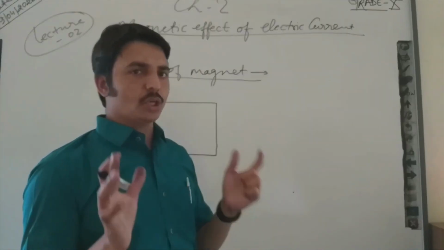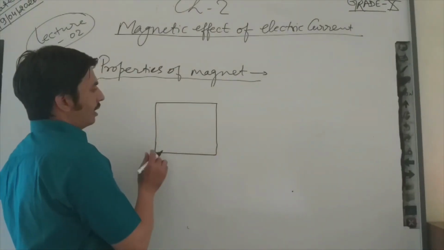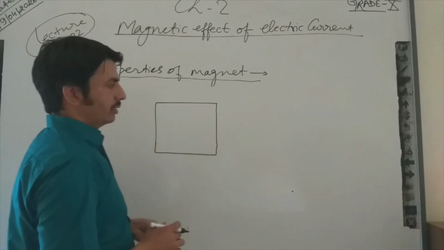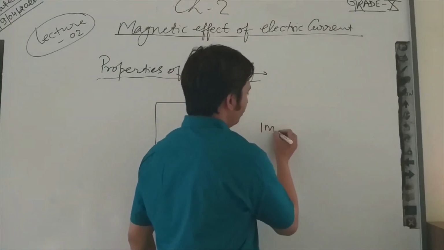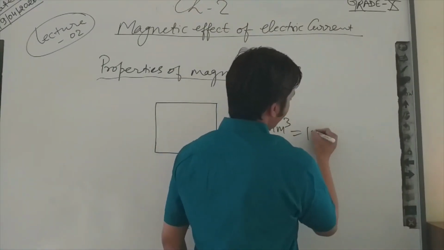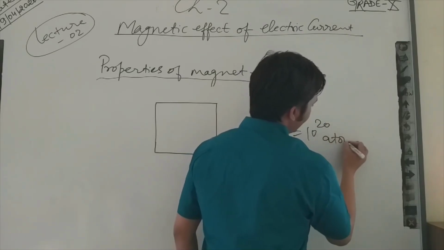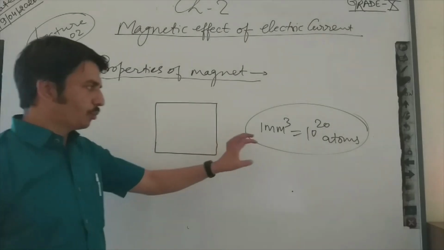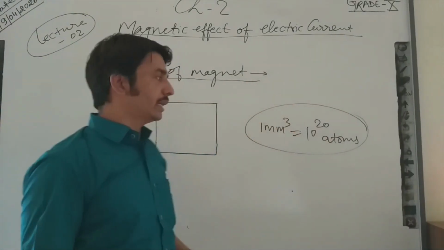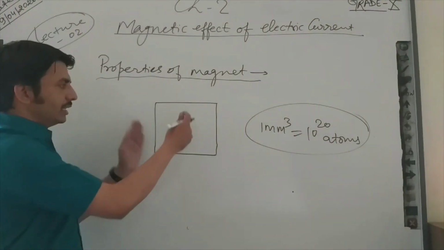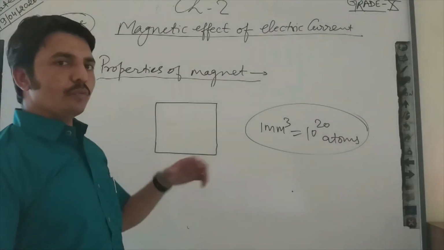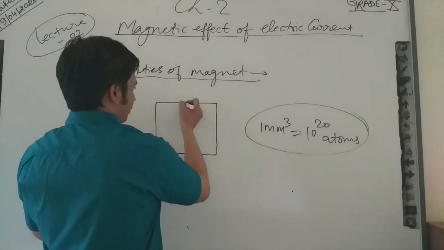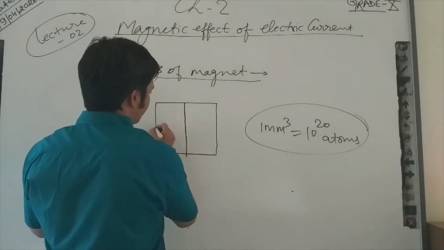If you consider this, the theory will be applicable. If I divide it into a number of parts, as we discussed, in 1 millimeter cube volume approximately 10 to the power 20 atoms are present. So in this cross section, crores of atoms are present, but we are considering only a few atoms.